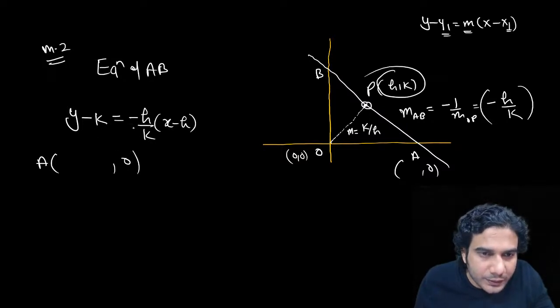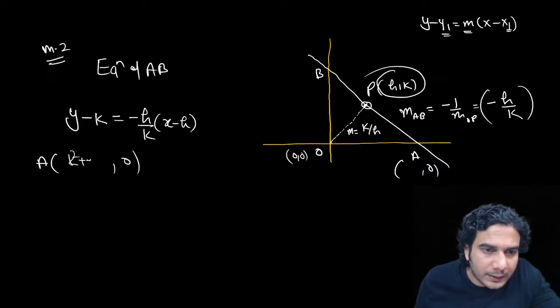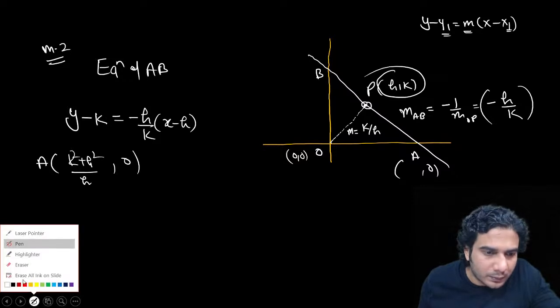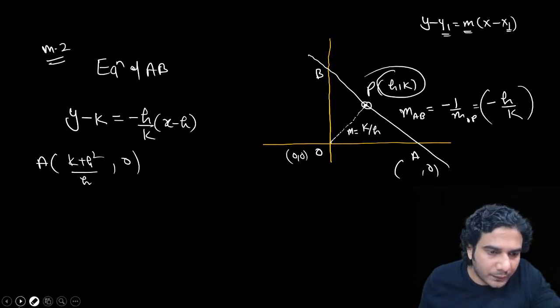So if you put y equal to 0, you are going to get k square plus h square upon h. Okay, have you got this point? Have you understood this point, both of you?